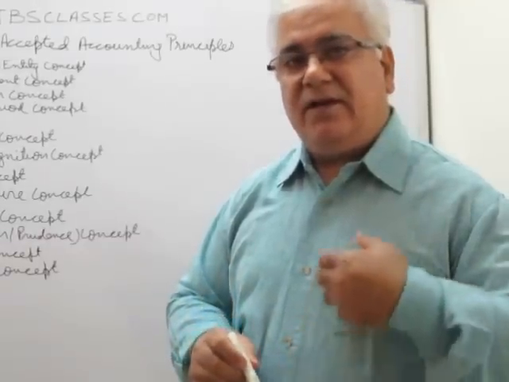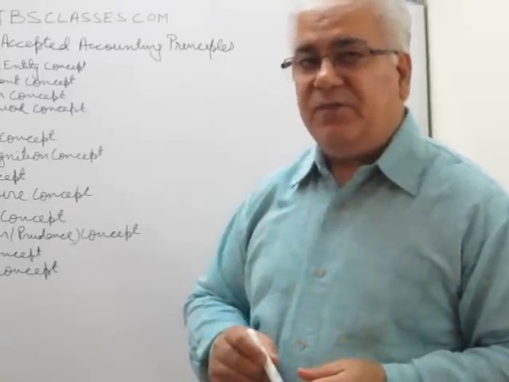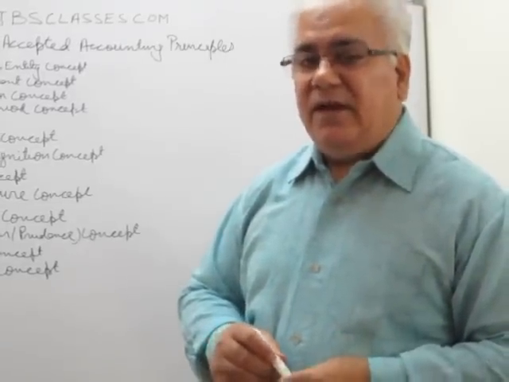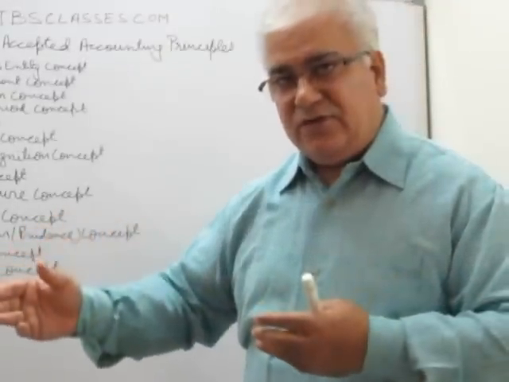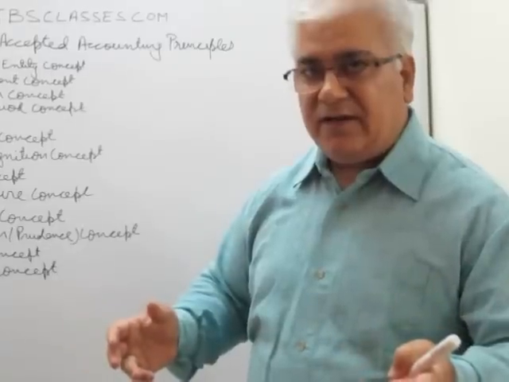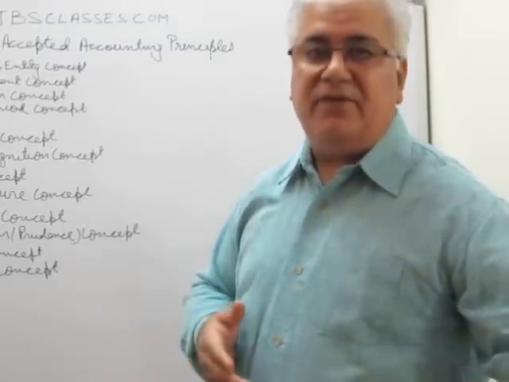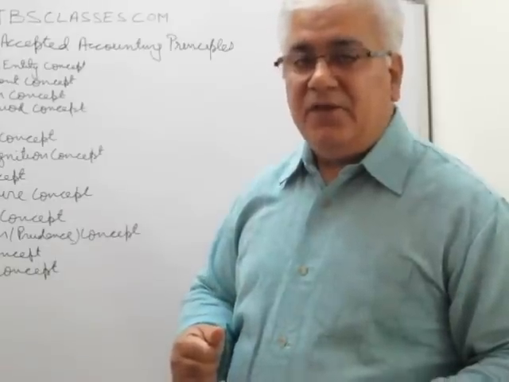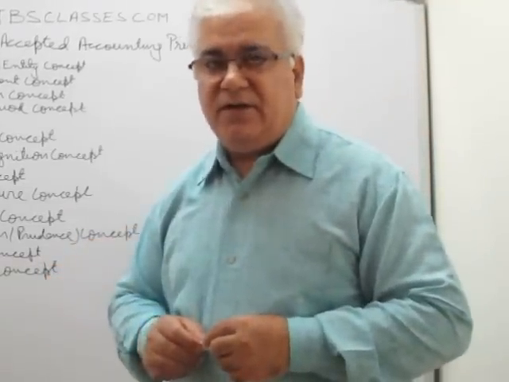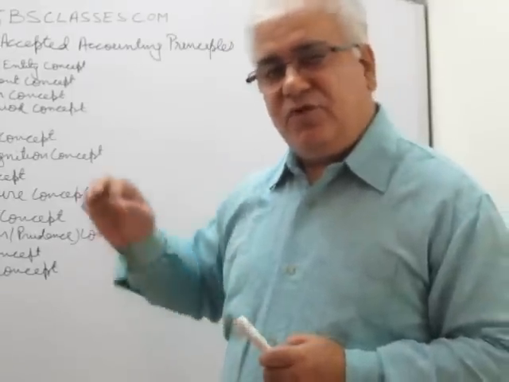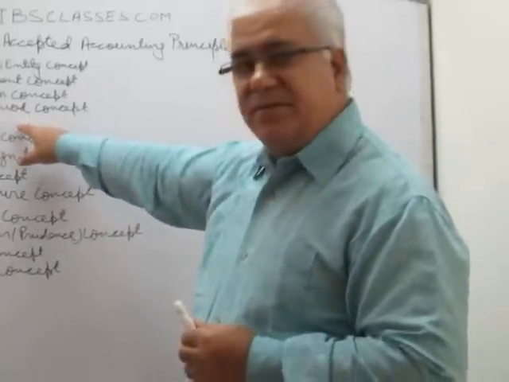Because if we try to put this figure at replacement value, then what will happen? I say this machine is worth 1,10,000, though we bought it for 1 lakh. We bought it cheap. But somebody may say I can buy it for 90,000 only. So objectivity will be lost. So whatever we have actually paid for this machine should be shown in the books. So this is the cost concept.